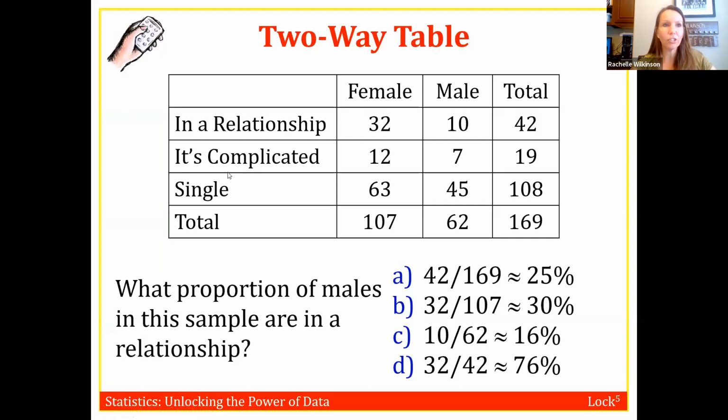Okay, here's one more for you to try. What proportion of males in this sample are in a relationship? Okay, good. So C. So we're looking at males, so I'm going to use the total for males, which is 62. In a relationship, so I'm going to use 10, so 10 over 62, which is 16%.